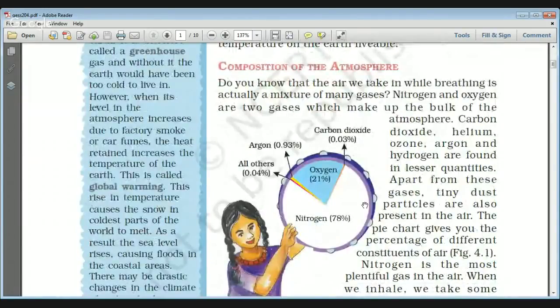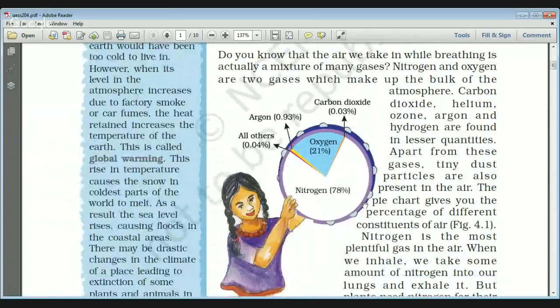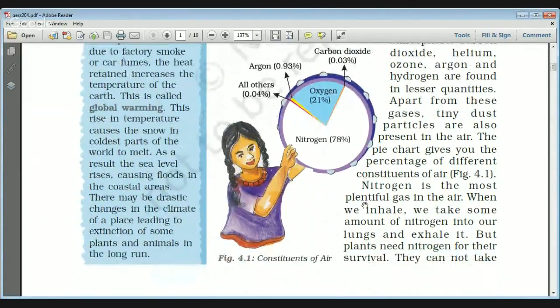You might have heard about this term, global warming and climate change. See, there are various disastrous effects of global warming, like glaciers melting and sea level rising, thereby also causing floods in various coastal areas, including various areas of India. And the recent Chennai floods may also have occurred because of climate change.